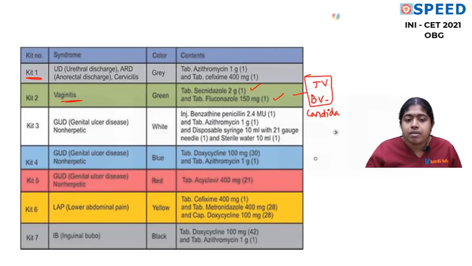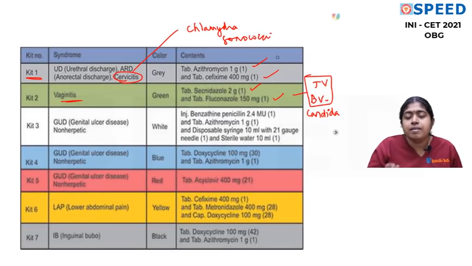Now, if it is chlamydia, then you have to add doxycycline or azithromycin. So here it is given, cervicitis. Then you have chlamydia and gonococci as the causes. Chlamydia and gonococci will also cause urethritis. For chlamydia, the drug of choice is azithromycin. For gonococci, it is tablet cefixime 400 milligram. So for urethritis and cervicitis, it is the same treatment, because the causative organisms are chlamydia and gonococci. For chlamydia, we give azithromycin 1 gram single dose, and for gonococci, tablet cefixime 400 milligram single dose.